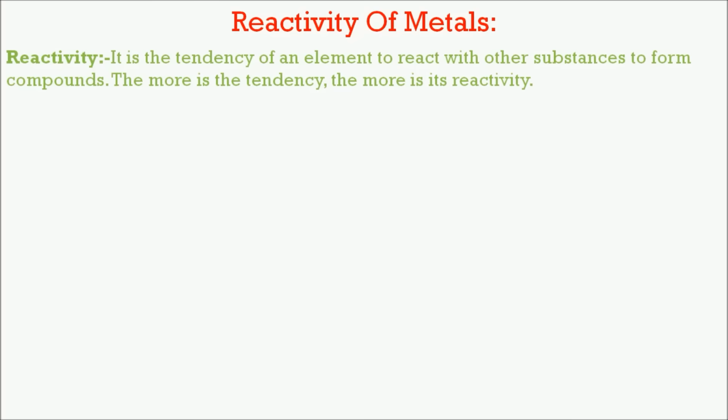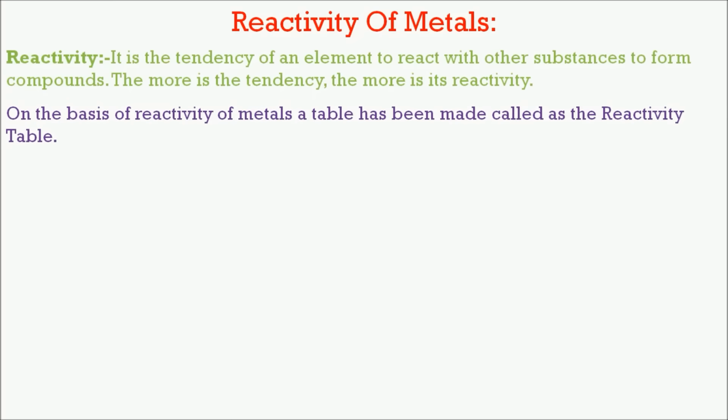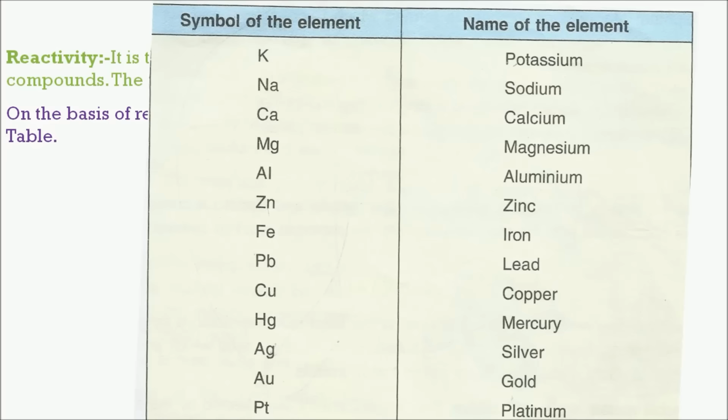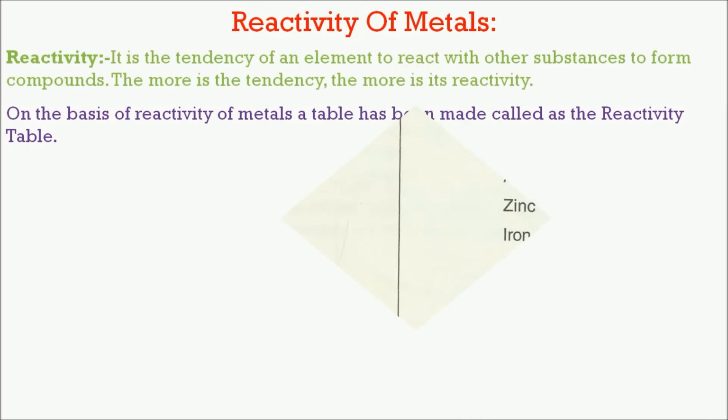Reactivity of metals. Reactivity. It is the tendency of an element to react with other substances to form compounds. The more the tendency, the more its reactivity. On the basis of reactivity of metals, a table has been made called the reactivity table. Potassium, sodium, calcium, magnesium, aluminium, zinc, iron, lead, copper, mercury, silver, gold, platinum. This is the order of the reactivity table.